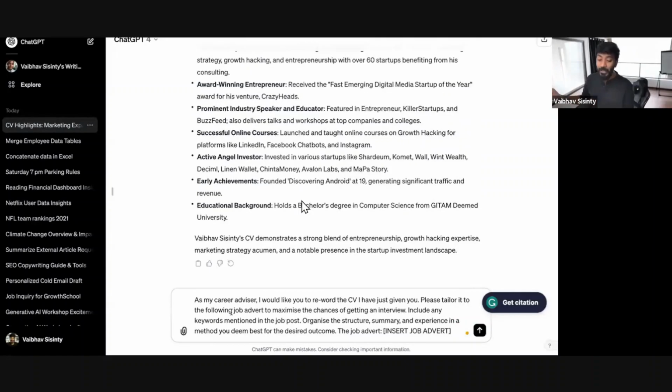So I'm going to write a prompt: as my career advisor, I would like you to reword my CV that I've given you. Please tailor it for the following job advertisement to maximize my chance of getting an interview. Include any keywords mentioned in the job post. Organize the structure, summary, and everything in the best way for the desired outcome. Job advertisement, and here's a prompt.